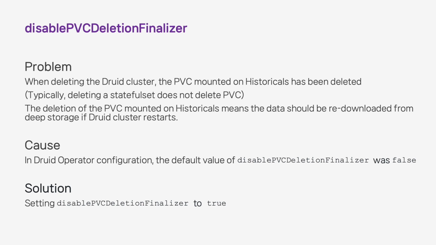When the PVCs mounted on historicals are deleted, it requires a significant amount of time to download the data from deep storage again if we restart the Druid cluster. The reason was within the Druid operator configuration, where this setting had a default value of false. So, the simple solution to this issue is changing this setting to true.